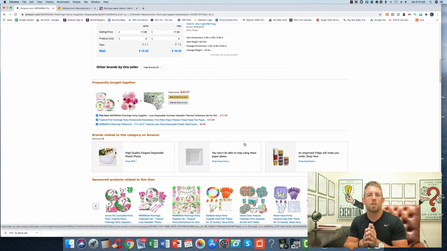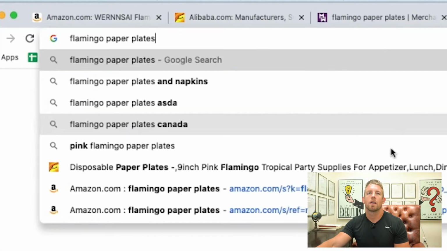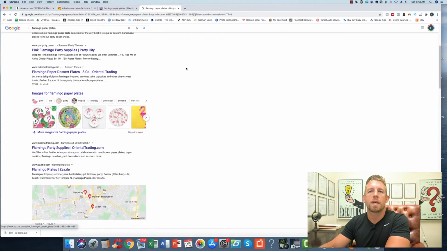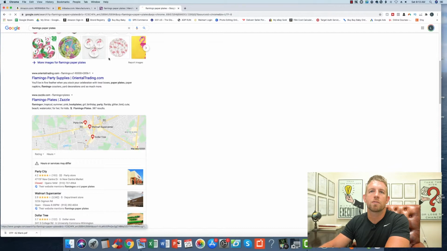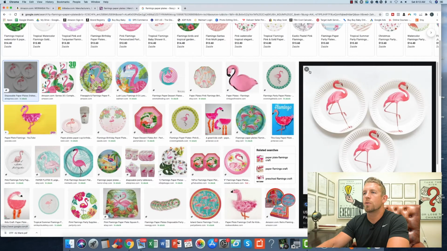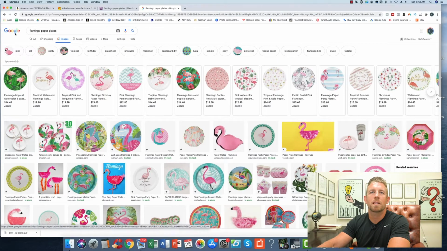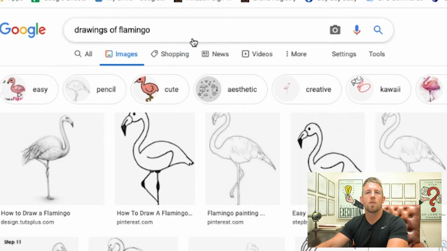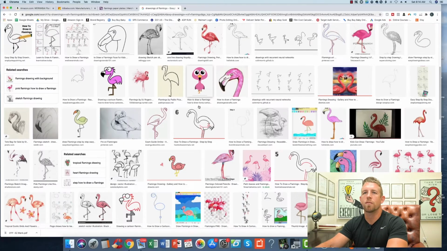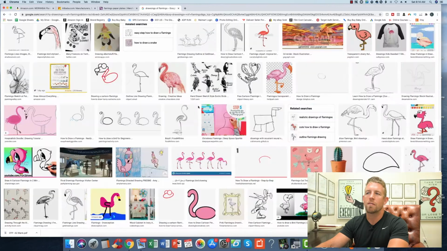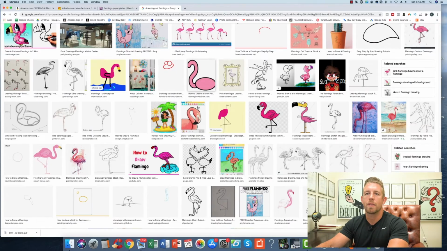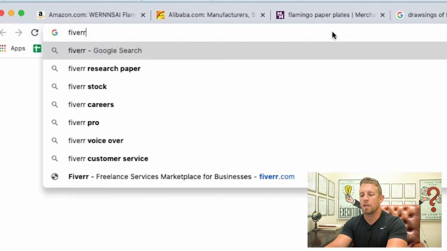What I would do if I were you, I would go onto Google and I would type in paper plates, see, get some inspiration, like this is really cute. What I would do is just kind of browse around, see if you can make something better. Do drawings of flamingos, and I would find what you really like in here. 5 or 6 different ones that you really like. I would then bring it to Fiverr.com.